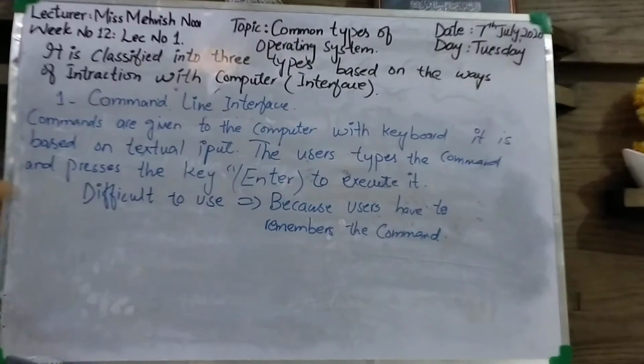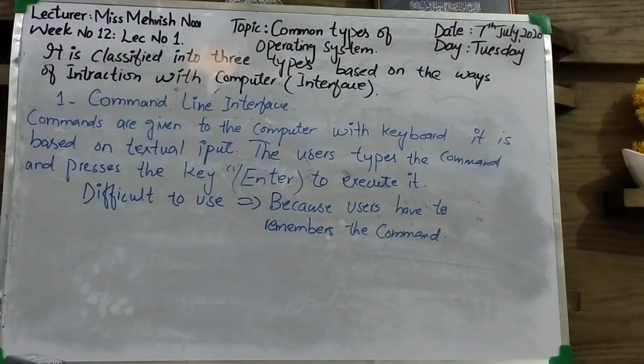Two commonly used operating systems that use command line interface are DOS and Unix. DOS is disk operating system. Clear?